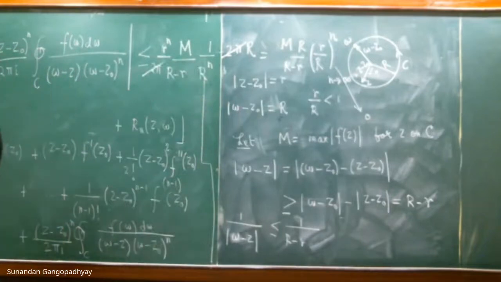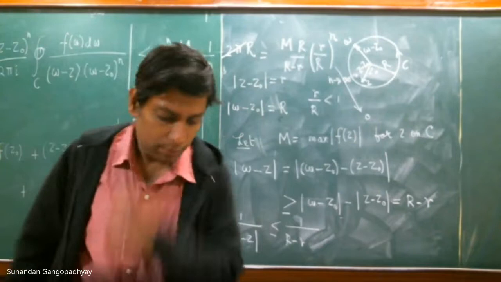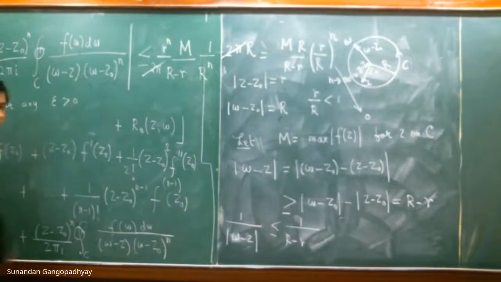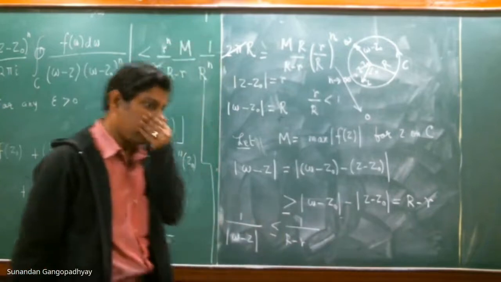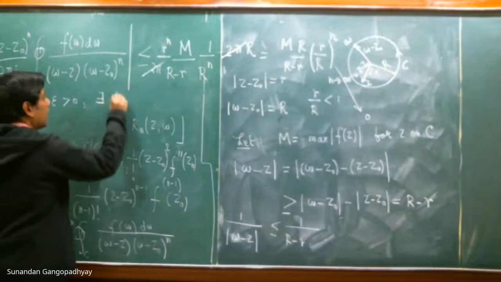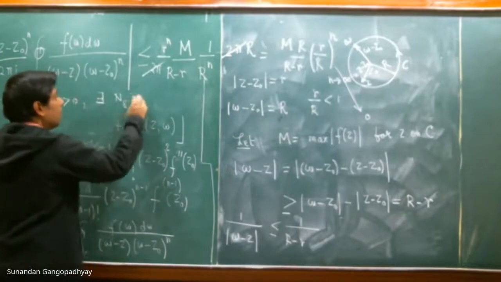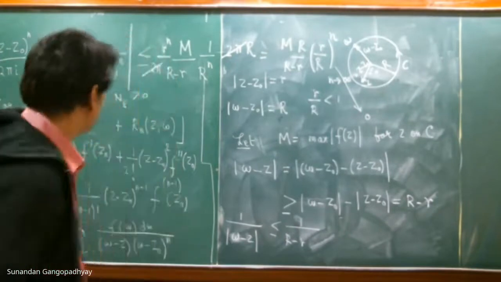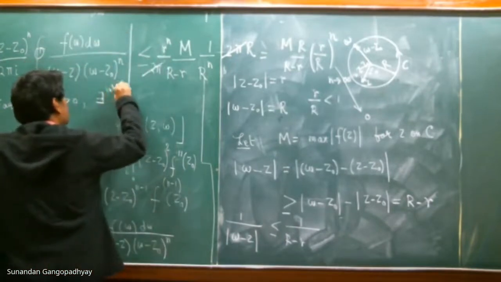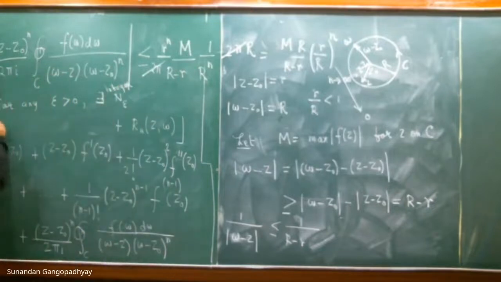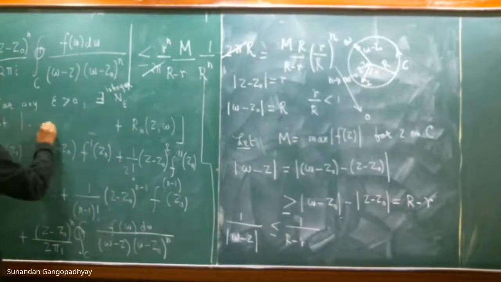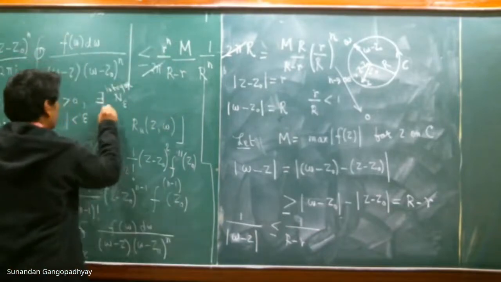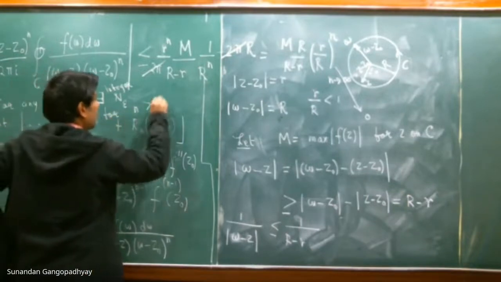For n tending to infinity, this will go to 0. What it basically means is that for any epsilon greater than 0, epsilon may be very small, but it is a positive quantity, there exists an integer, a positive integer, n epsilon, such that the modulus of this quantity is less than epsilon for small n greater than n epsilon.